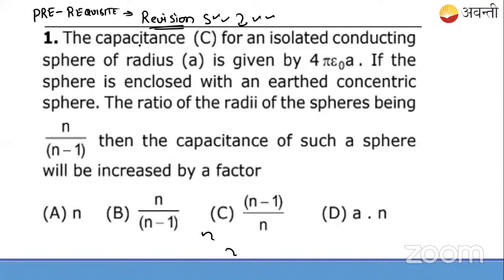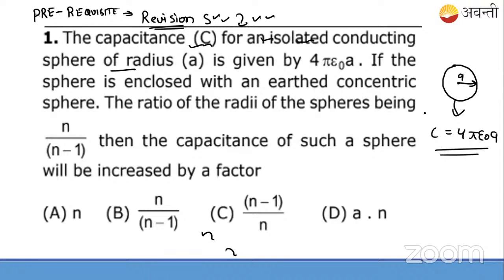Okay, so the capacitance C. The question is this: the capacitance C for an isolated conducting sphere. Suppose you have an isolated conducting sphere having the radius A. So its capacitance is given by 4 pi epsilon naught into A, as you all know. Sham sir might have taught you about the capacitance value. Is it clear? Reply up to here.